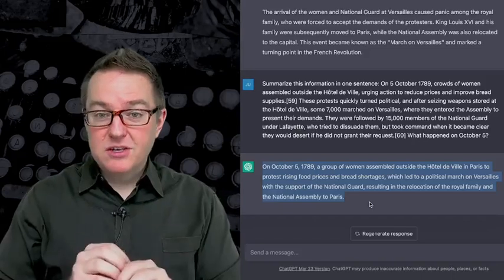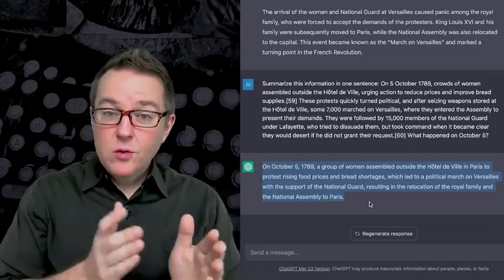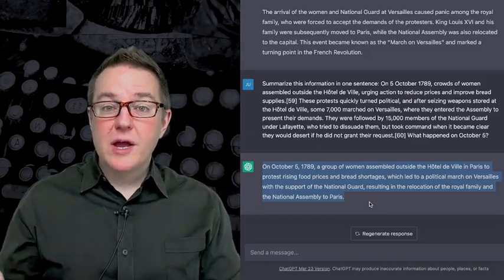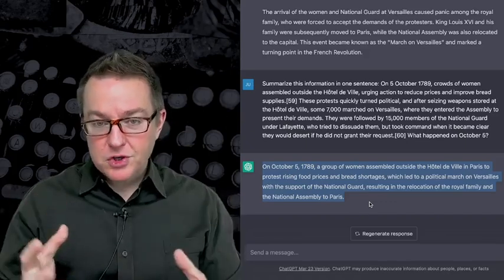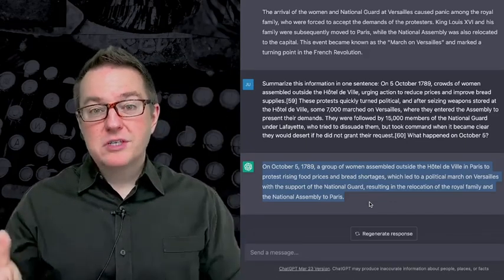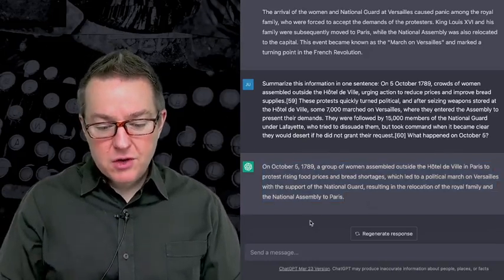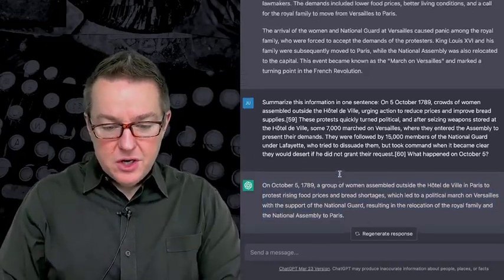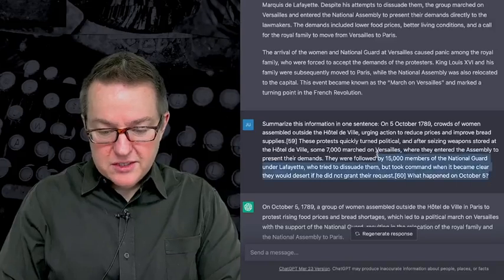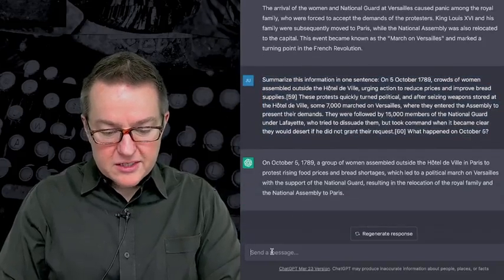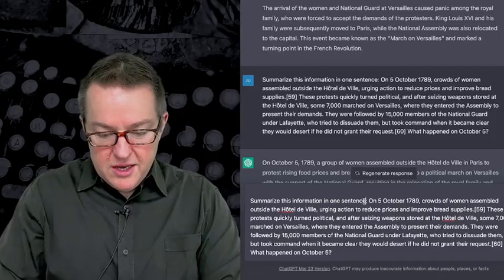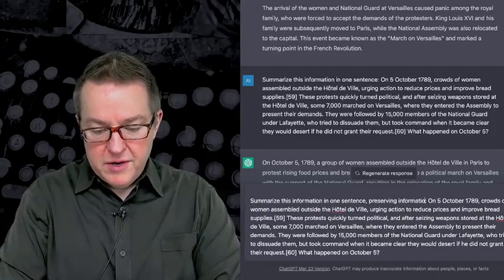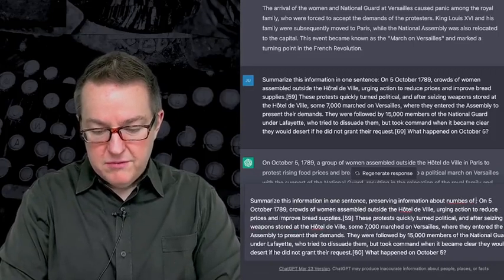And we can put together several summaries, for example. Now, this only works if we make sure that the way that we summarize, or the way that we filter, preserves the information that's needed for whatever task we're going to ask for. So we could also say, instead of summarize this information in one sentence, summarize this information in one sentence, preserving information about numbers of people.